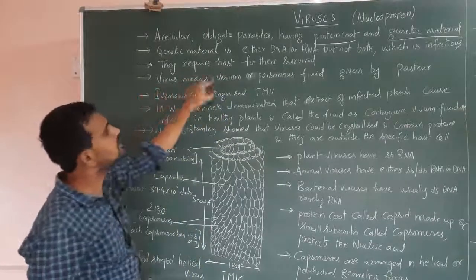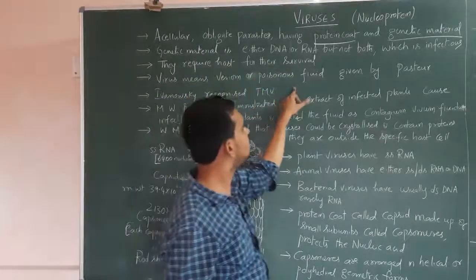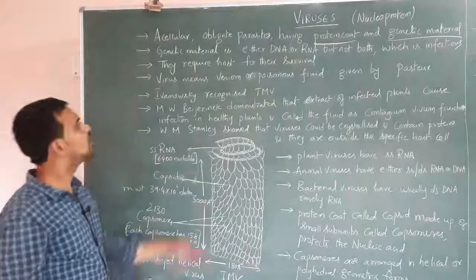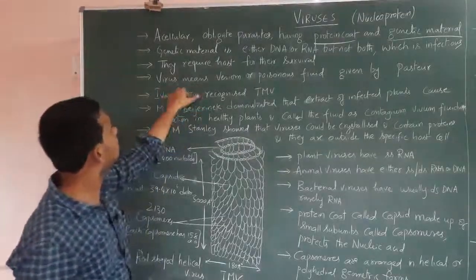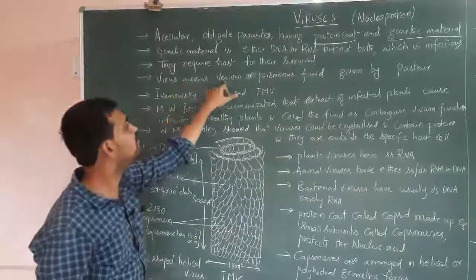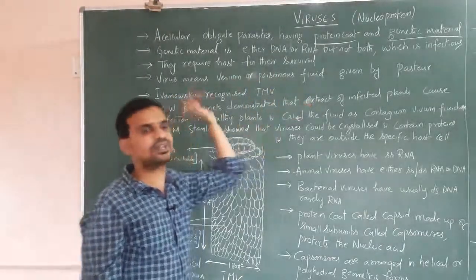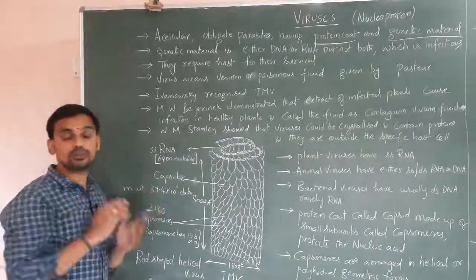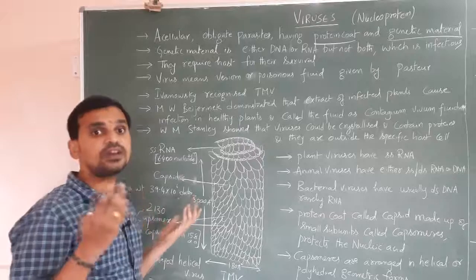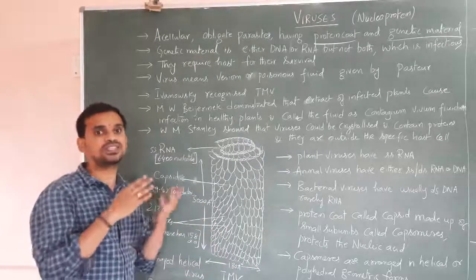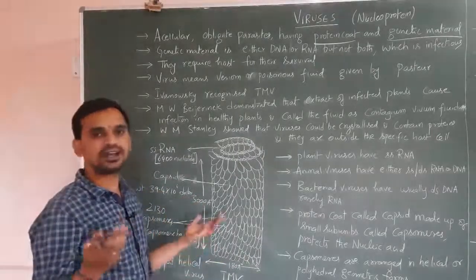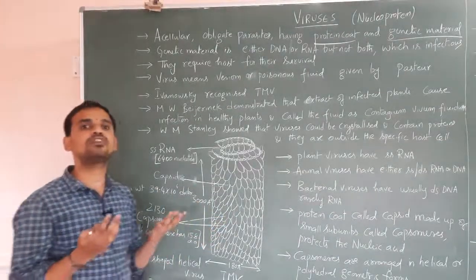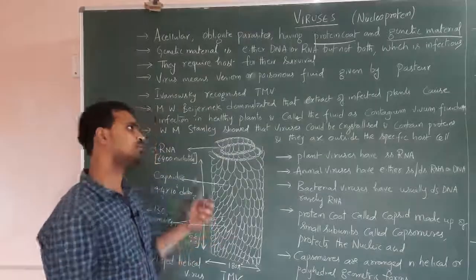Next, virus means venom or poisonous fluid, a name given by Louis Pasteur. Louis Pasteur is the scientist who gave that name, venom. Virus means venom or poisonous fluid, that is nothing but genetic material along with a protein coat. They are nucleoproteins, viruses are simply nucleoproteins. Nucleo means they contain nucleic acid, protein means they contain protein. What is a protein? A chain of amino acids. A polymer of amino acids is called a protein.